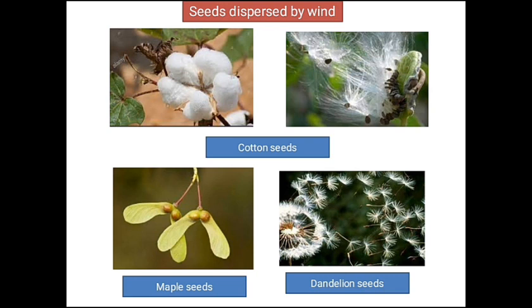And this picture is of maple seeds, and here you can see clearly that the seeds are in the shape of wings, that is like that of a bird or an insect, and with this wing-like structure these seeds are easily carried along with wind to the place where they can get suitable conditions to germinate.